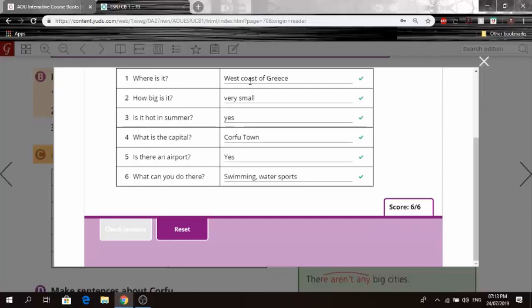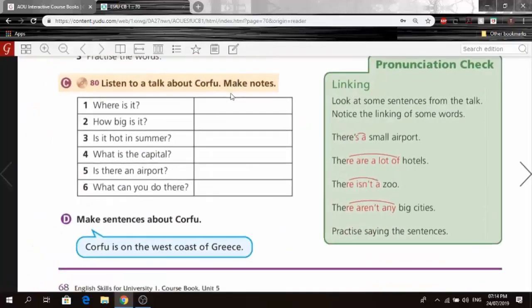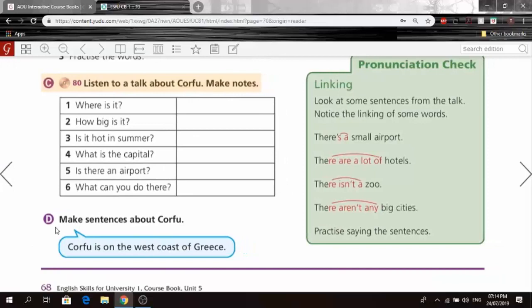So where is it? West coast of Greece. How big is it? Very small. Is it hot in the summer? Yes. What is the capital? Corfu town. Is there an airport? Yes. What can you do there? Swimming, water sports. Okay? Simple enough. Let's reset this and go. Now, let's move on. So, exercise D, make sentences about Corfu.